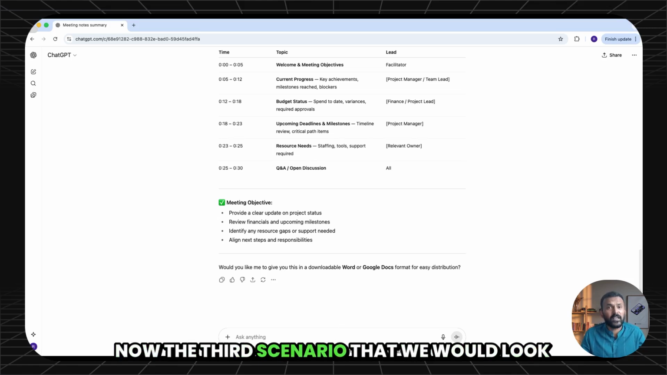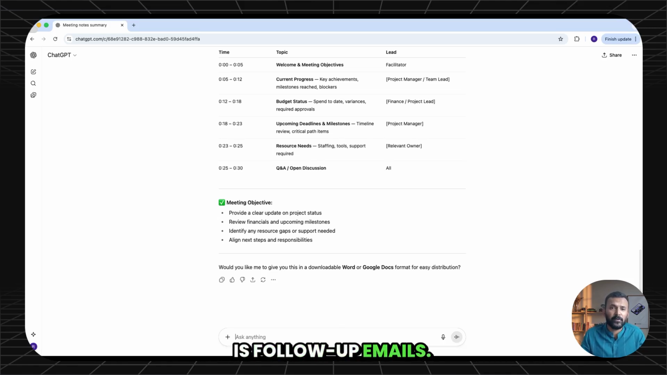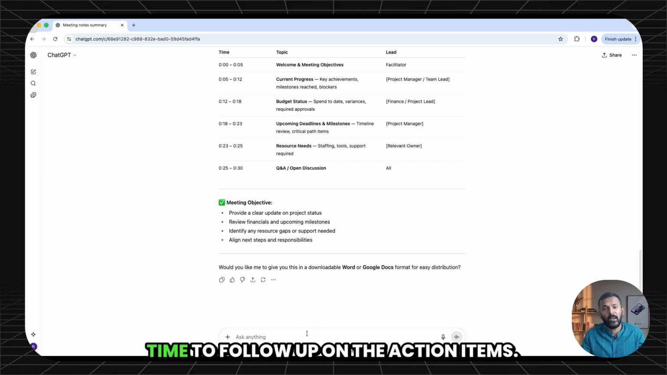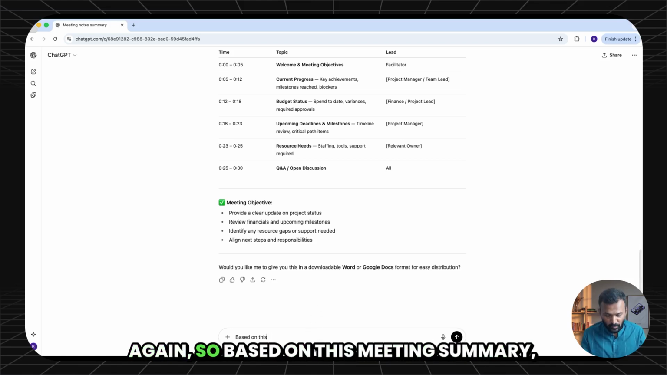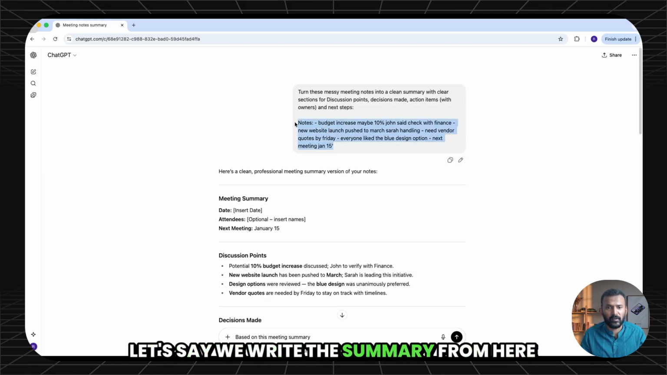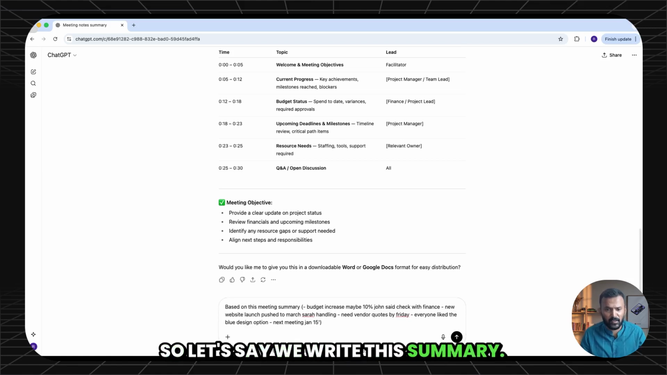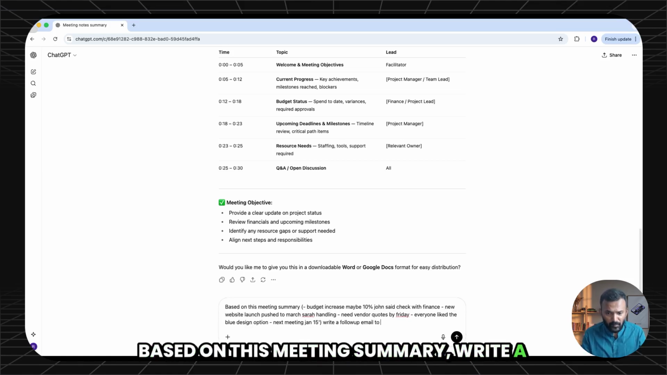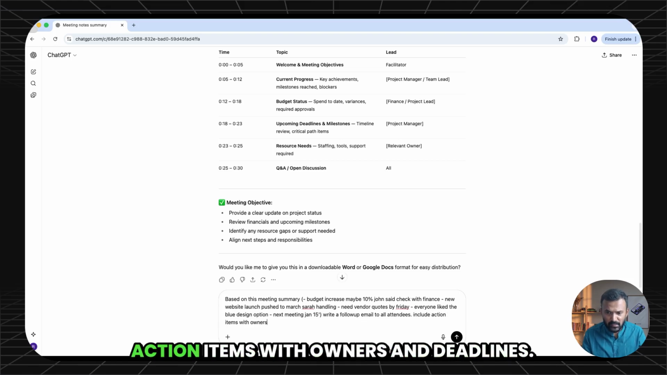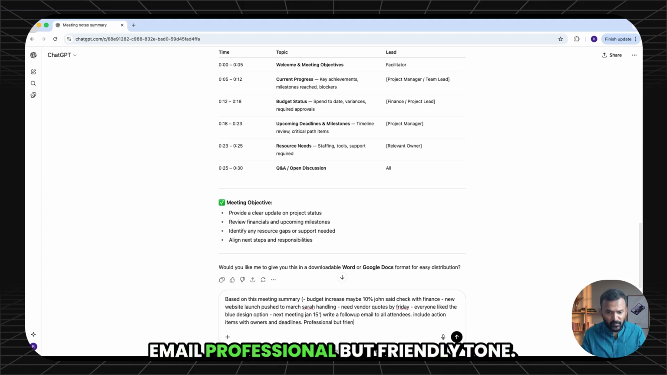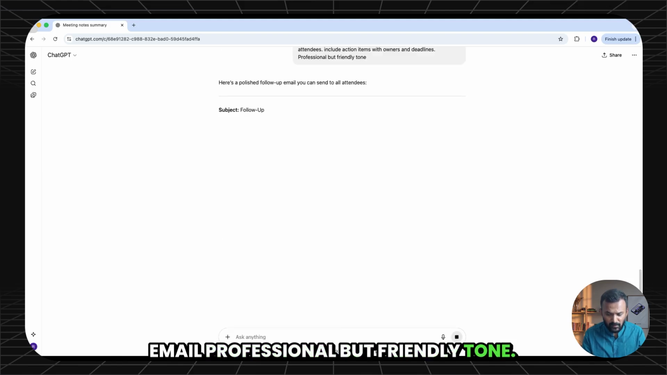Now, the third scenario that we would look at is follow-up emails. Let's say we had a meeting and now it's time to follow up on the action items. Based on this meeting summary, let's say we just scribbled in the notes. Okay, so let's say we write this prompt: Based on this meeting summary, write a follow-up email to all attendees, include action items with owners and deadlines. So crucial to add deadlines. And this is the tone of the email: professional but friendly.